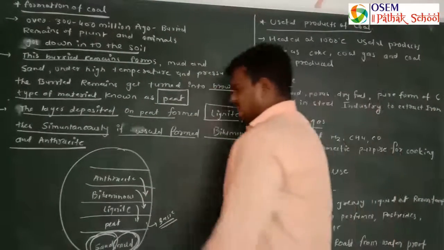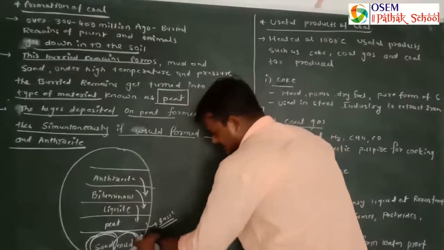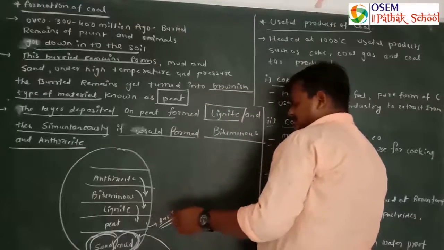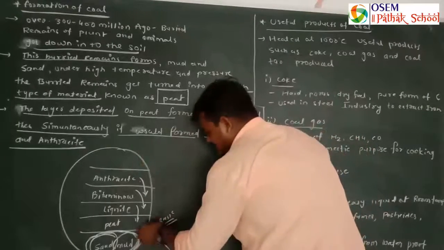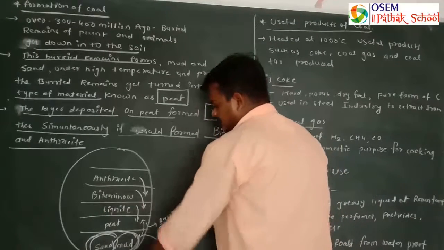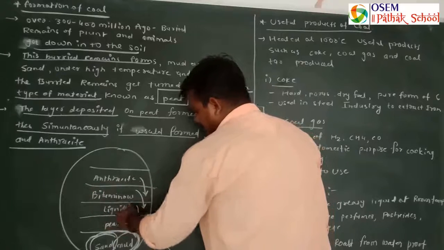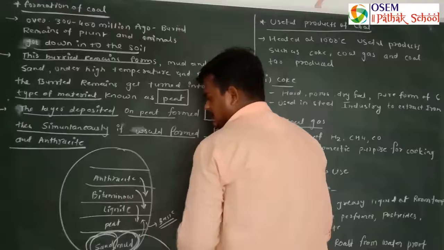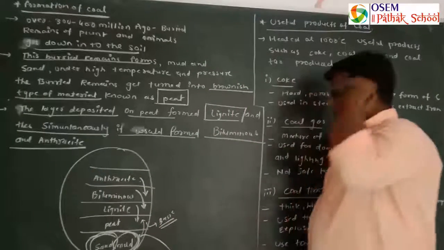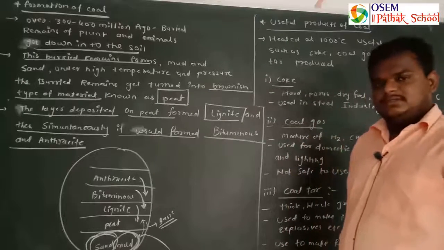How is coal formed? First of all, buried remains get converted into sand and mud. Sand and mud get dried up and converted into peat. The layer deposited on peat will form lignite. The layer deposited on lignite will form bituminous. The layer deposited on bituminous will form anthracite. So this is how coal is formed. This is the procedure.